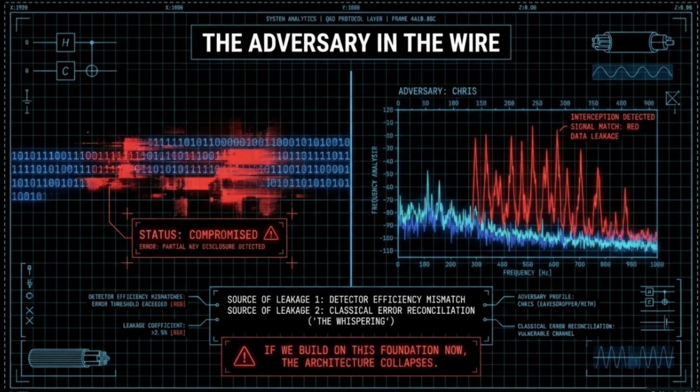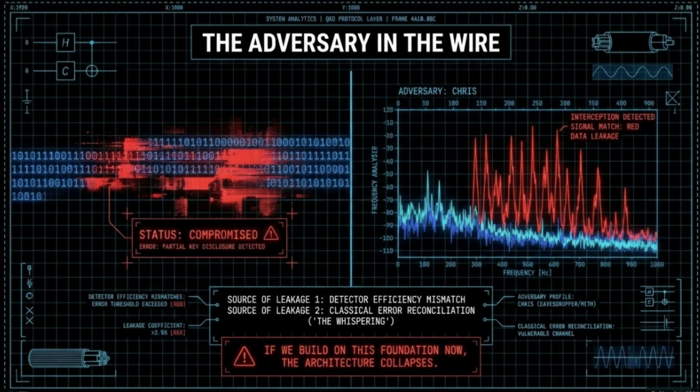This is where the theory of the perfect channel meets the reality of the threat landscape. As practitioners, we don't just hope for a clean signal. We monitor for the specific signatures of Chris. On your screen, you can see the frequency analysis of a live session between John and Jennifer. The red spikes represent a signal match for data leakage, a clear indication of an interception attempt. Our system has flagged this as status compromised. But in the world of AI quantum security, a compromise doesn't mean we stop. It means we adjust our entropy budget.